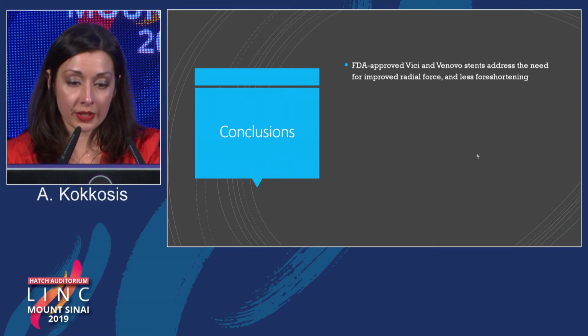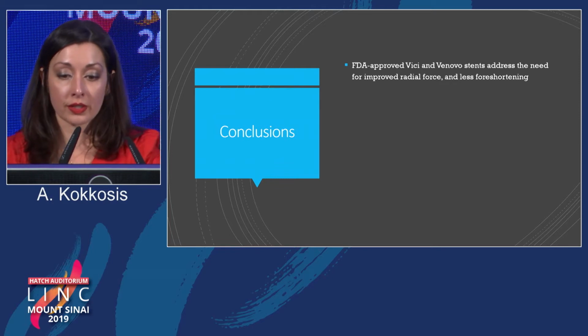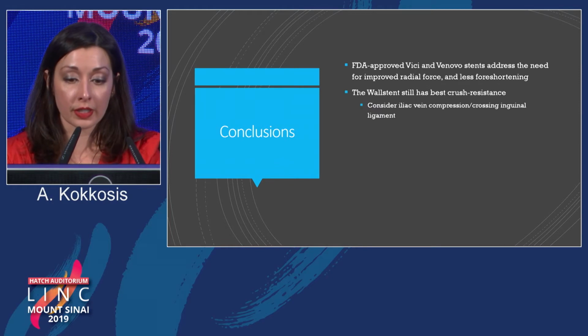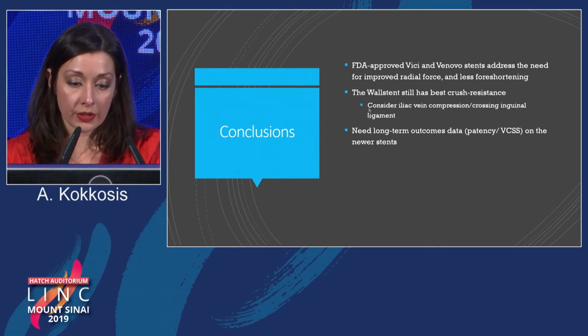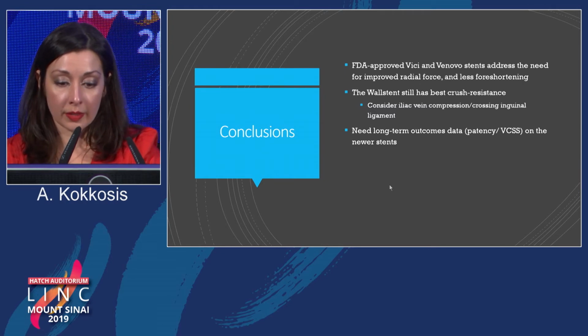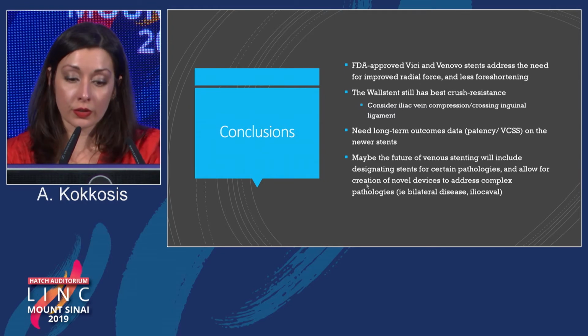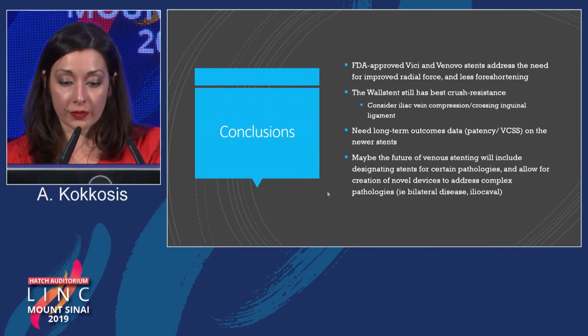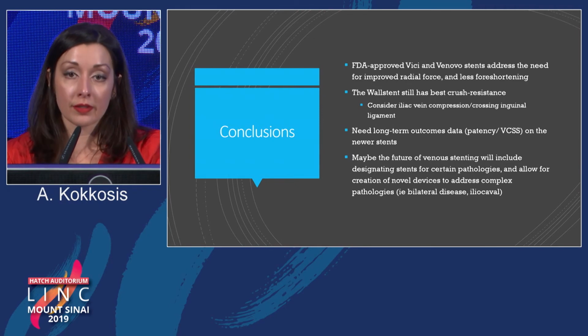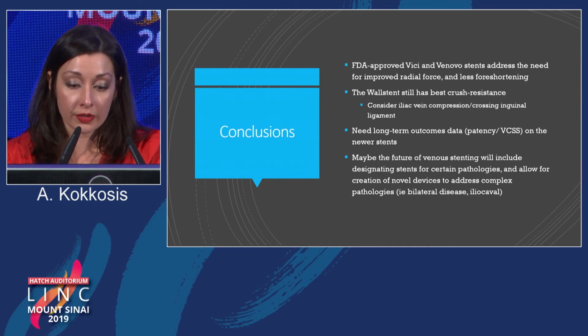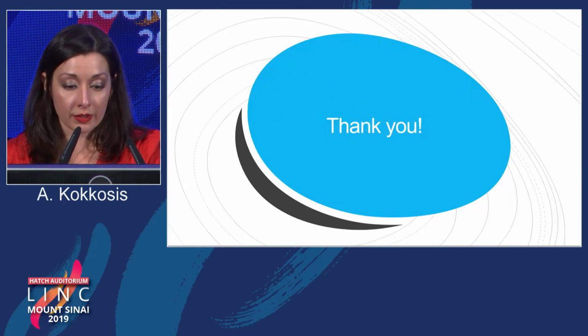So in conclusion, the FDA-approved Vici and Venovo stents do address the need for improved radial force and less foreshortening. The Wallstent still has the best crush resistance, so consider it for iliac vein compression and crossing the inguinal ligament as areas of compression. We do need long-term outcomes data for patency and VCSS scores on the newer stents. However, maybe the future of venous stenting will include designating stents for certain pathologies and allow for creation of novel devices to address complex pathologies, such as bilateral disease and iliocaval disease. Thank you.